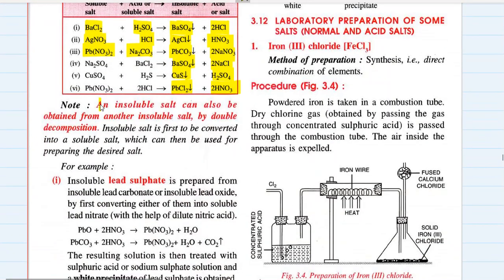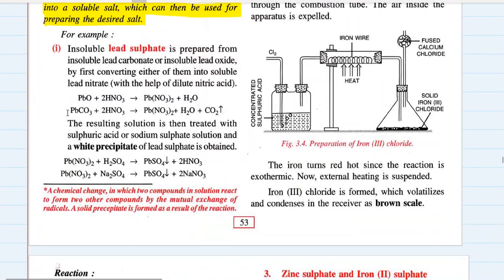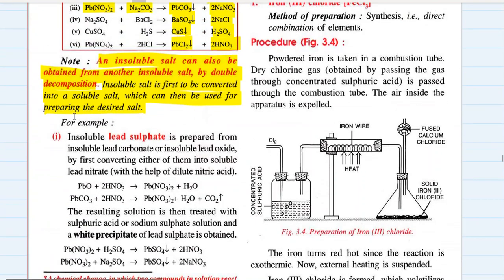An insoluble salt can also be prepared from another insoluble salt by double decomposition. The insoluble salt is first converted into a soluble salt, which can then be used for preparing the desired salt. All this information is important unless and until it is removed from the syllabus of your respective board exams, but otherwise all this information is to be memorized. Okay, more methods of preparing insoluble salt, from another insoluble salt.